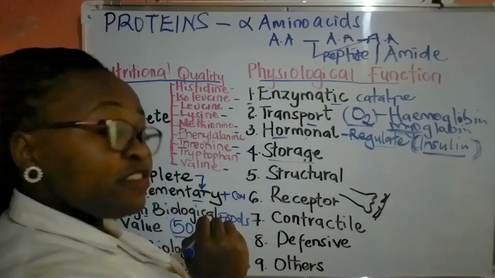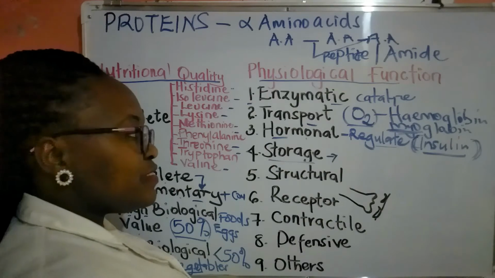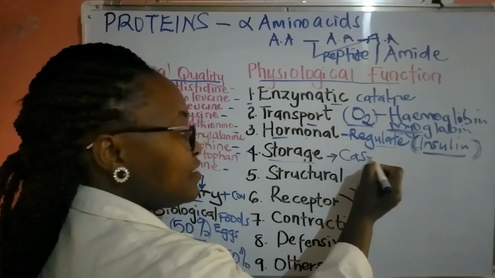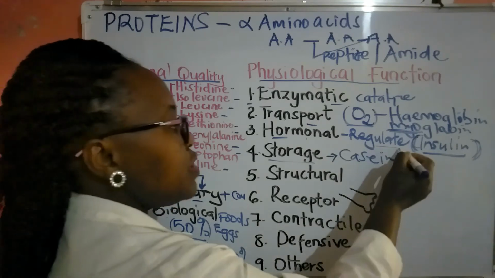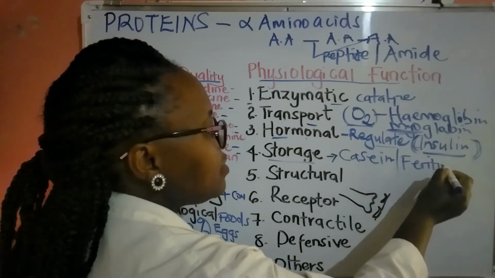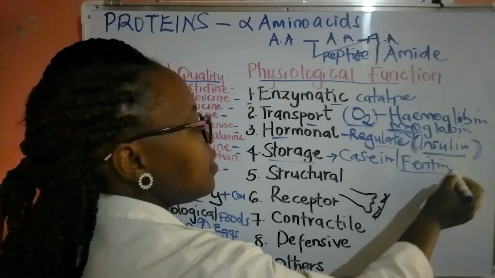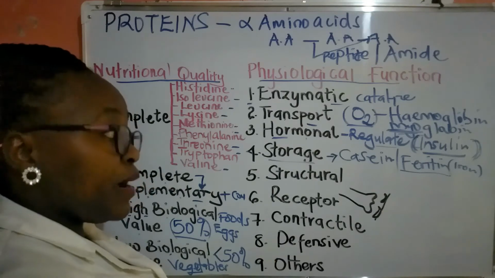Then we have storage proteins. These usually store amino acids. For example, we have casein. It stores protein in milk. We have ferritin. It stores iron in the body of animals and even some bacteria.